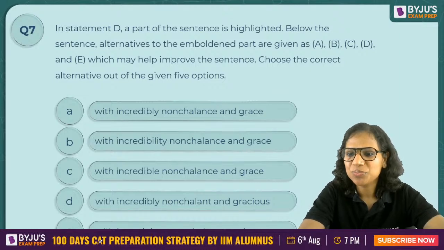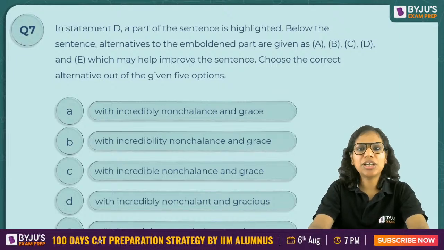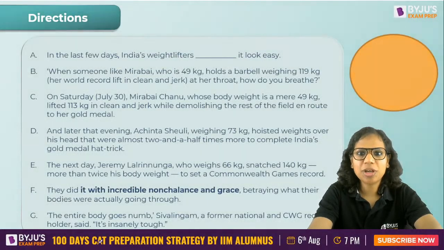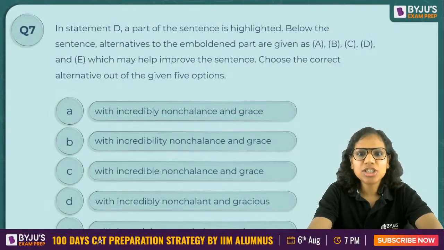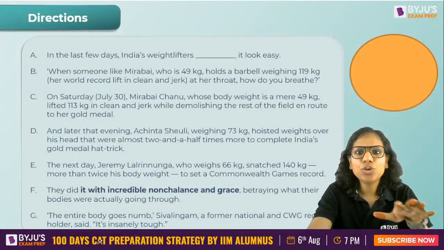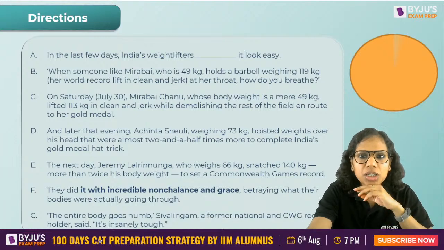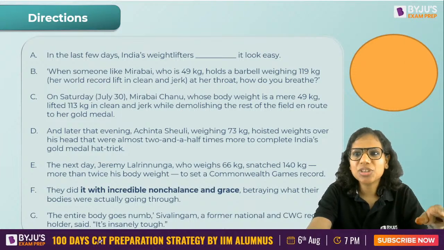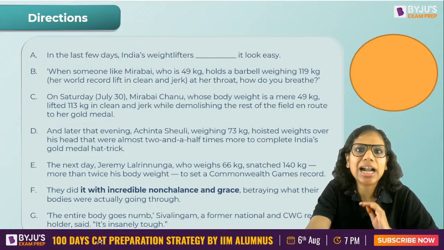Okay, don't worry. Okay, now that I've identified that there are 3 real questions, the first thing that I'll do is, okay, I'll look at the sentences. So I'll look at the sentences of my parajumble. So if you look at your sentences here, sorry, just changing the screen back. Yes, if you look at your parajumble here, it talks about India's weightlifters. Okay, that's what I get from the first sentence. Mirabai Chanu. Okay, so this seems like something that is familiar, right? Something that I can handle.